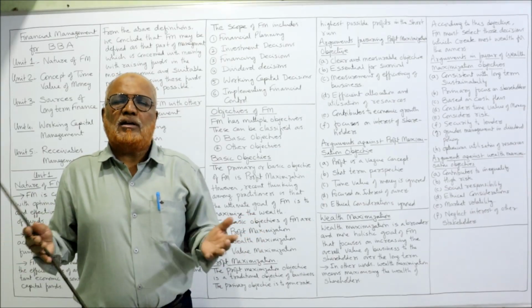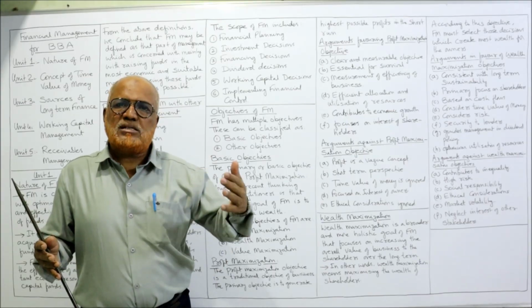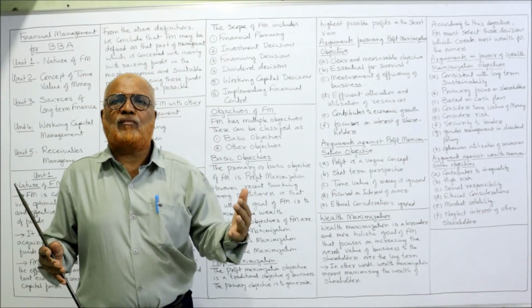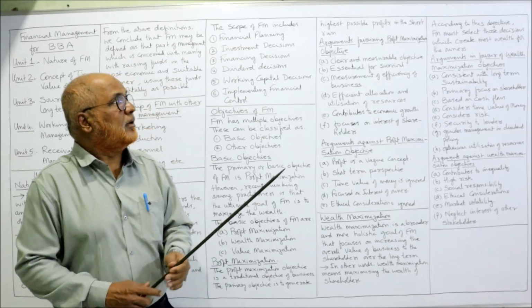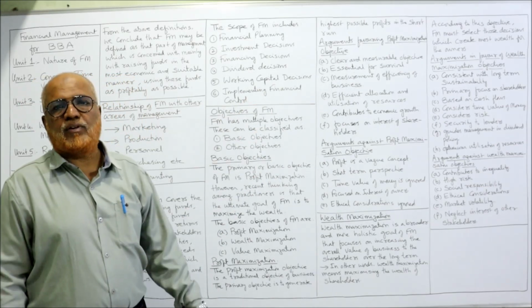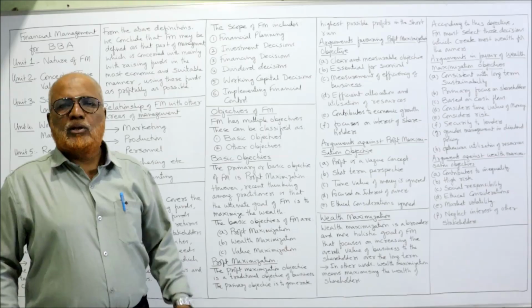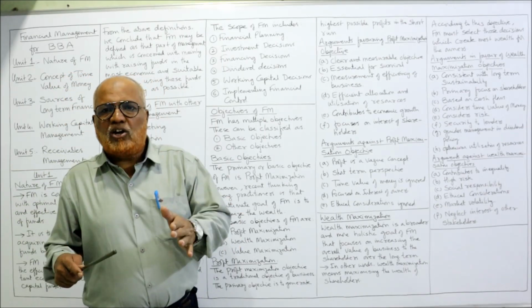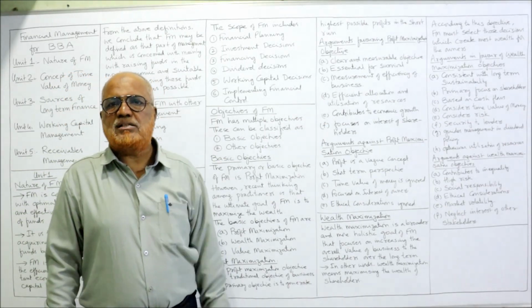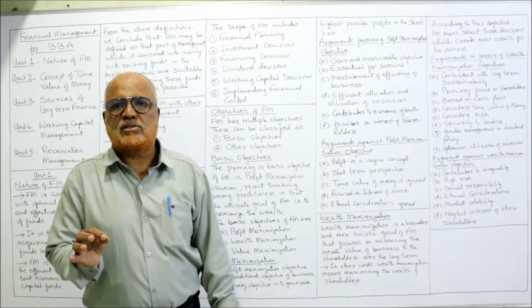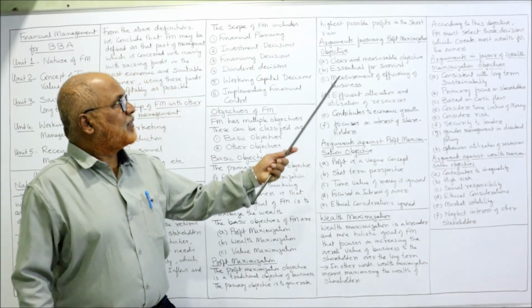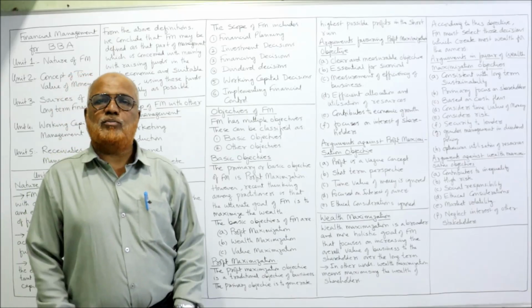So naturally, the traditional objective is to generate as much profit as possible. But now, arguments favoring profit maximization. There are positive points and negative points of this profit maximization objective. First, what are the positive points? First one, clear and measurable objective.